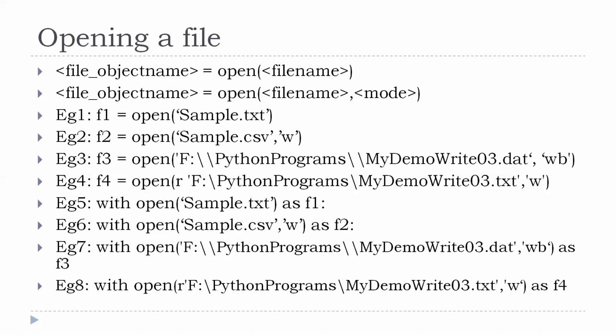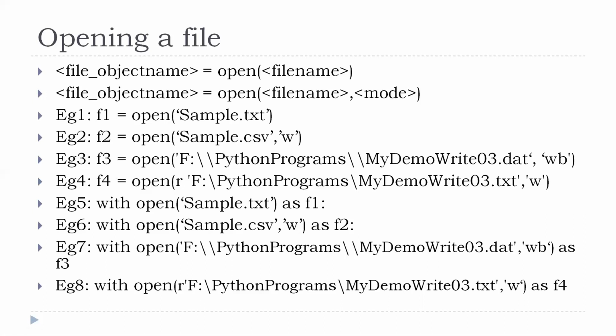Other than this one, many people prefer using single backslash. If they prefer using single backslash, I have to include R before the particular path. This R denotes raw string.